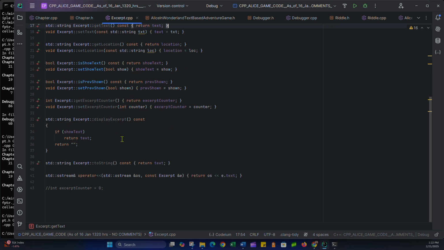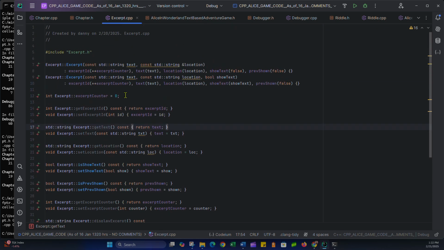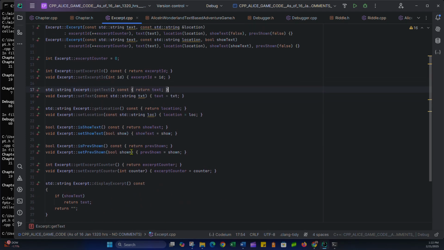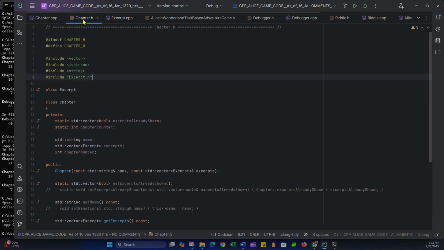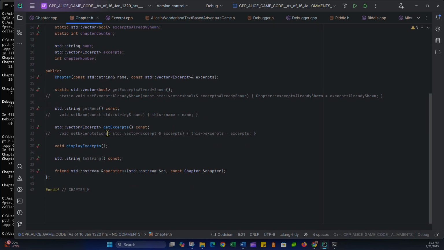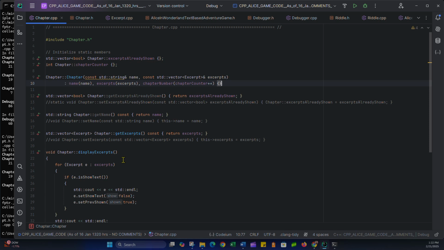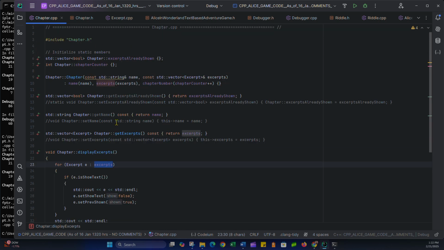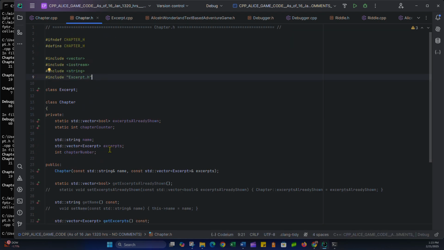But like, where was I looking at? It was in the implementation folder, as I was iterating through excerpts. No, sorry, it was in the chapter folder. So I was looking at this. In this method, display excerpts, I'm iterating using a range-based for loop through the collection excerpts, which is just, again, my vector of excerpt.